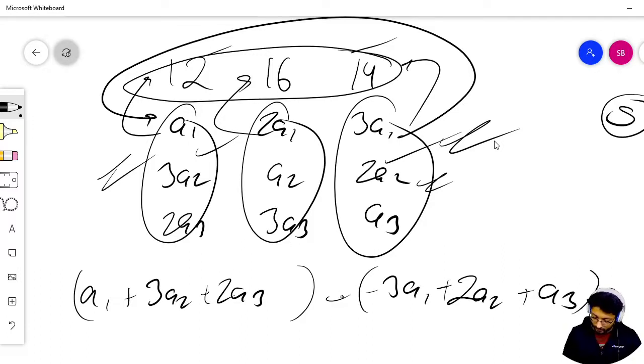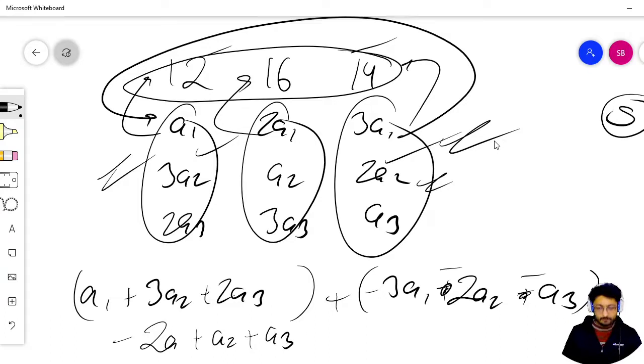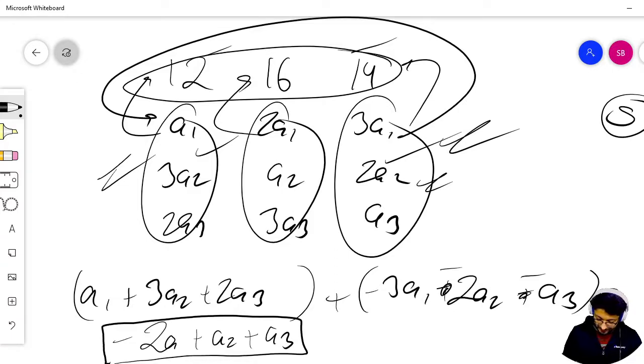Then it all becomes negative, and what you can see here is that this becomes 2A1, then plus A2, and then plus A3. So what you have got till now is minus 2A1, A2, A3, and you also have a sum that is A1 plus A2 plus A3.